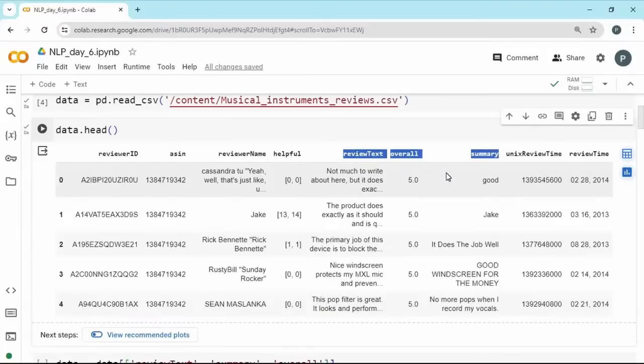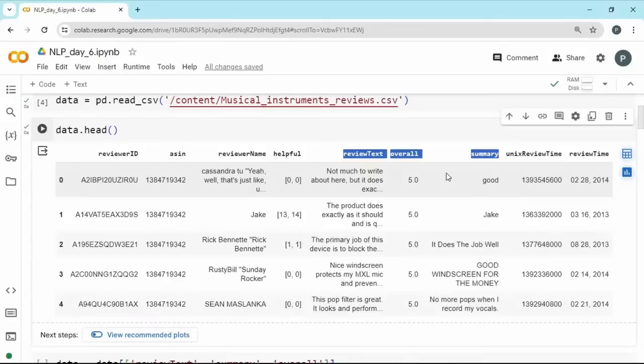So if the people have given a high rating, then we can take the review as a positive one, and if the rating is less, then we can absolutely tell that the customer is not satisfied with the product. So the review text will contain the expressions of their feelings, like the product is not good, so they are going to express their feelings there. So we will be taking that, and summary is also a text. So we can go with these 3 columns, which can be a good raw material for our further processing.